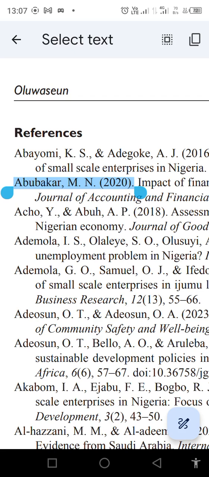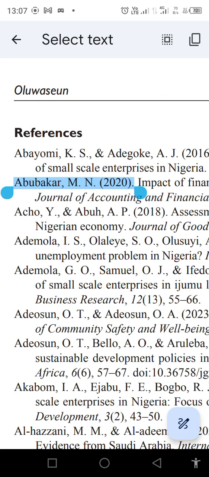This is ending with a full stop because there are no other authors to introduce. Assuming we still had another author to introduce, you would have a comma and then use the ampersand, then the next author's surname. But because it's just one author here, it has to stop here.